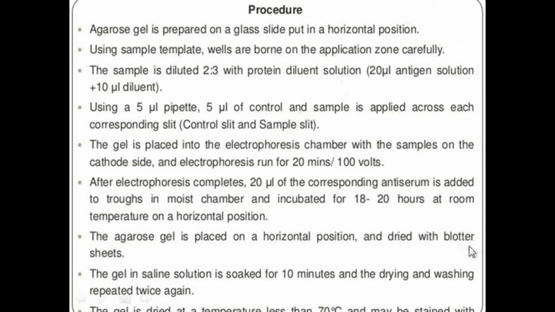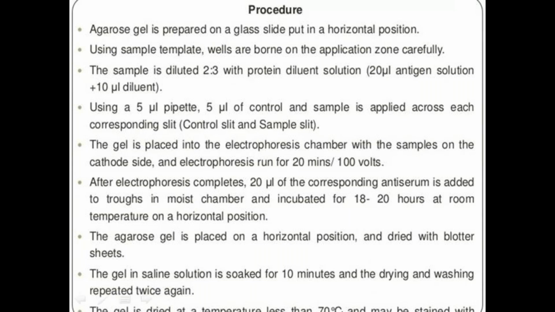Then the gel is taken in saline solution and soaked for about 10 minutes. After this, drying and washing takes place. Next, the gel is dried at a temperature less than 70 degrees centigrade and can be stained with different dyes.